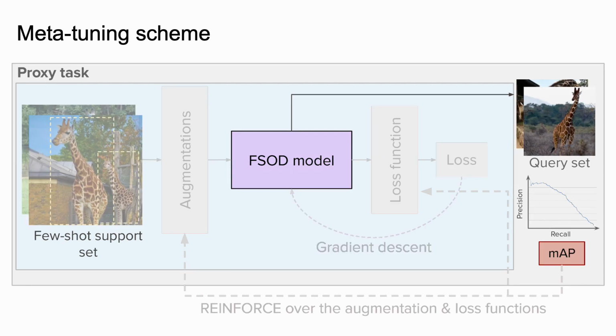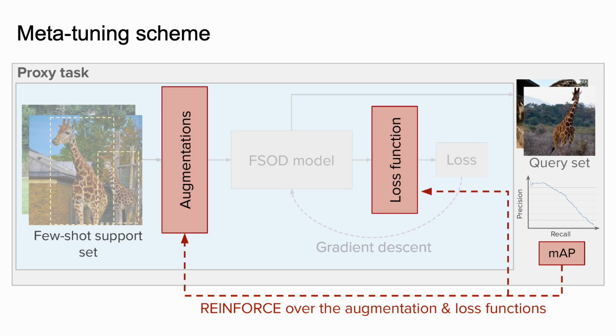To evaluate the effectiveness of the sampled augmentation and loss functions, we apply the resulting few-shot object detection model to the proxy query set and evaluate its mAP score. We get multiple mAP scores by repeating this process over multiple proxy tasks. Finally, we update the Gaussian distributions that parameterize the augmentation and loss functions by using the normalized mAP scores as reward and applying the REINFORCE update rule.